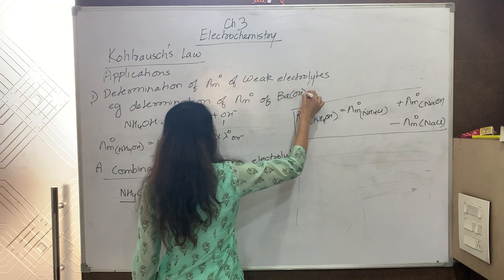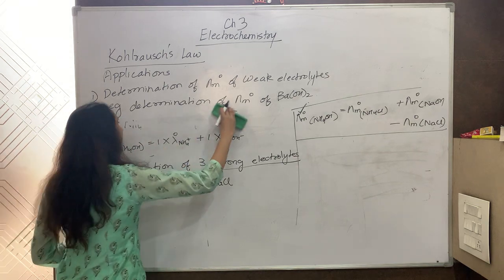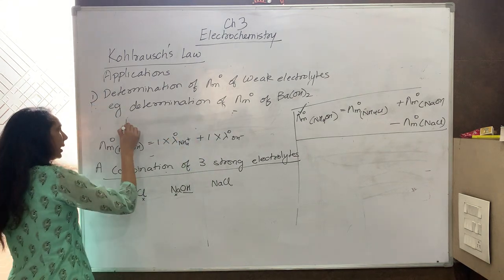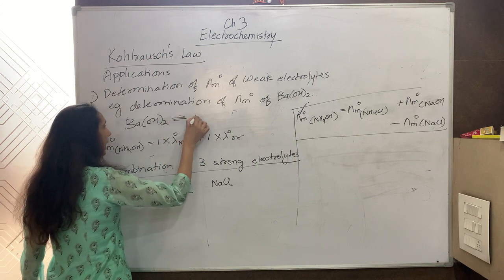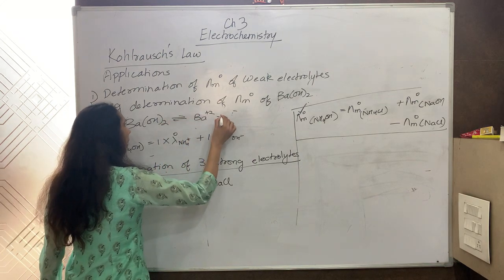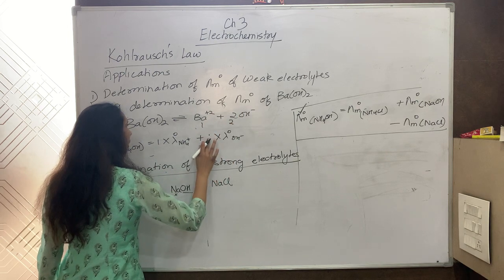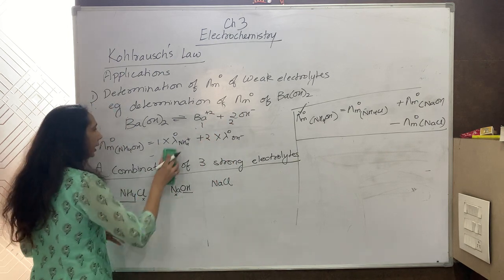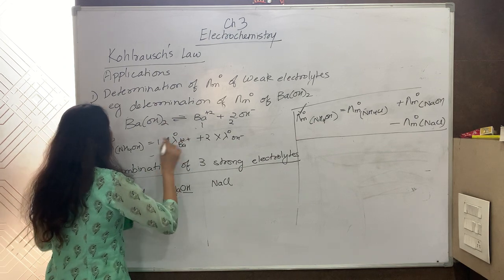Ba(OH)2, barium hydroxide. It is also a weak base. Now barium hydroxide, how does it ionize? Ba(OH)2 will ionize into Ba plus 2 and OH negative. So it is 1 and 2. So it will be 2, and here it will be Ba plus 2.